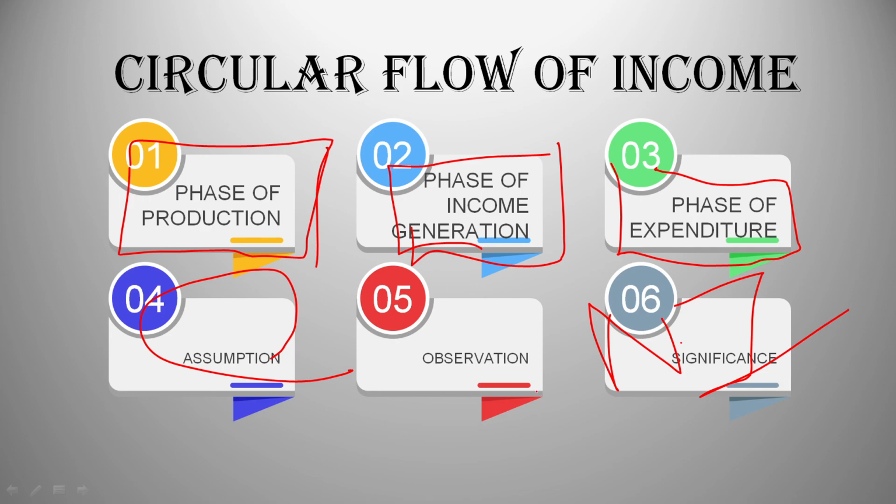Next, it also helps us to get knowledge of intersectoral dependence. For example, how consumers are dependent on producers, and how producers are dependent on consumers. We also get to know this by circular flow of income.